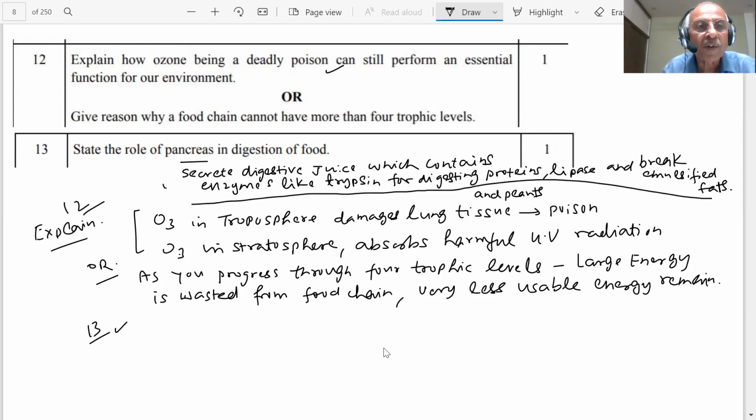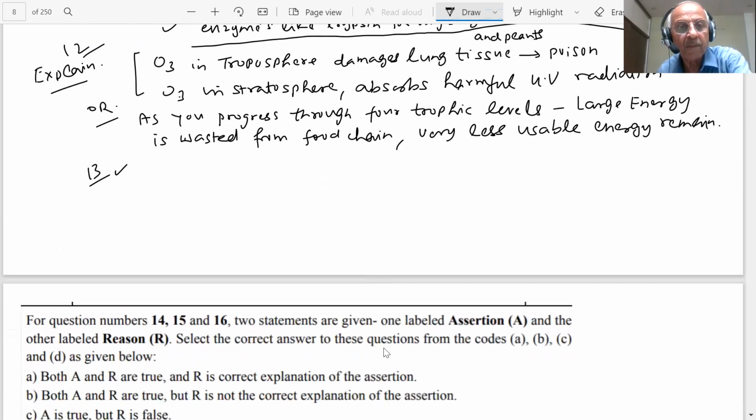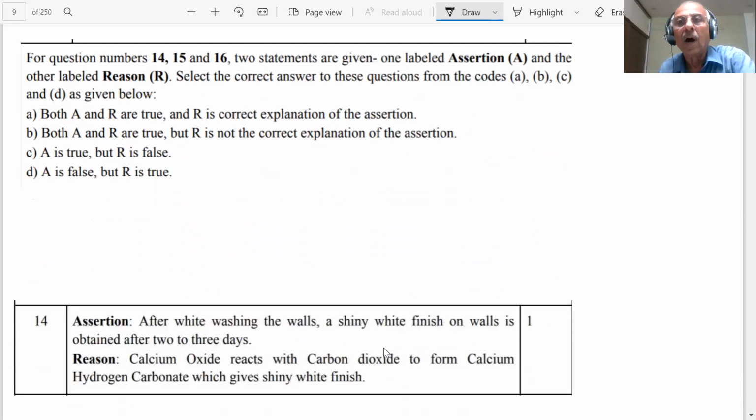Okay, so important, student, important. How will you answer, student? Assertion and reasoning type of question. Look, very important that you should read it very clearly, student. Read very thoroughly, assertion and reasoning type of question, because you must know, student, how to solve them. Let us see what is the question.